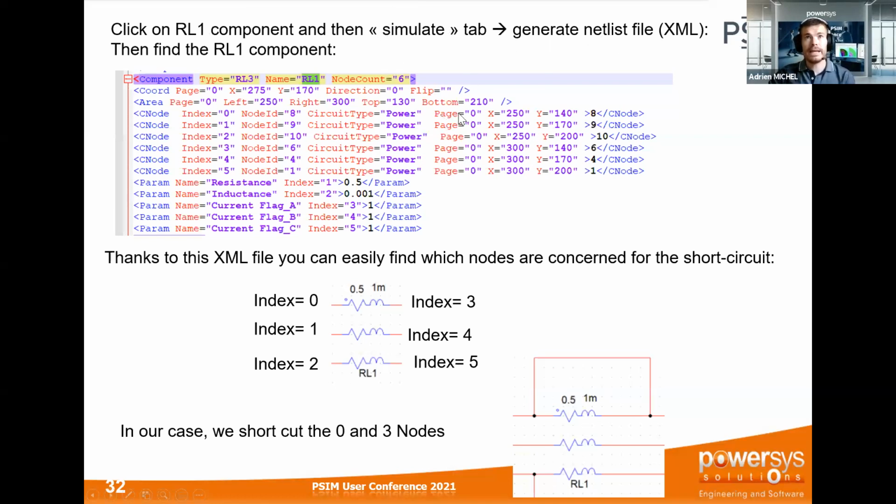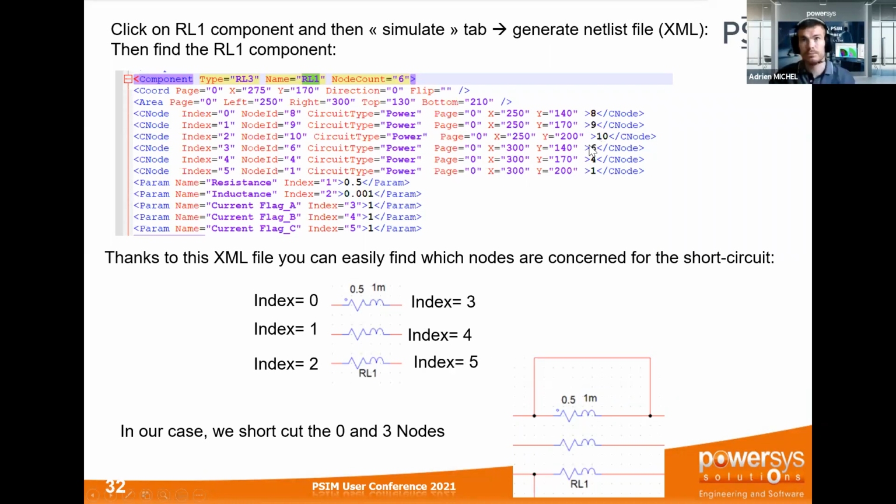Then you select the RL1 component, and you have the different coordinates of each node on your schematic. In my case, I wanted to use node 0 and node 3, which is this, because thanks to the X and Y position, you can clearly define it. For X, I have this value and this value, and the Y value should be the same, of course. Thanks to these X and Y coordinates, you can clearly define which pin you want to short.